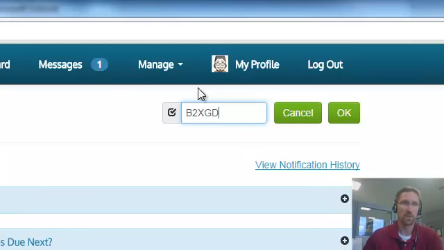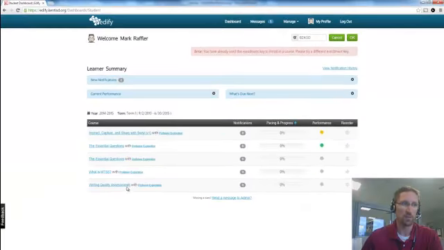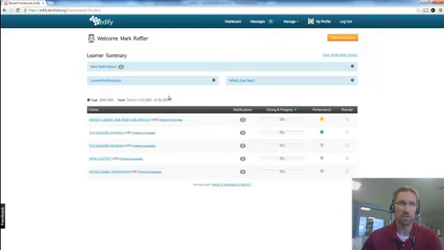B2XGD. Once you get that typed in, you're going to click OK, and then click OK again. Notice I get an error because I've already used this enrollment key, but if you click OK and then OK again, it should populate your course down below. If it doesn't, just click on your dashboard button here, and you should now see the course listed, Writing Quality Assessments with Professor Exploration. If you see that, go ahead and click on the title of that course, and it'll bring up the course.